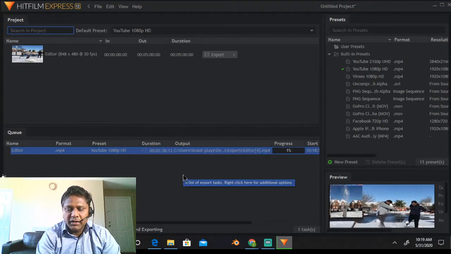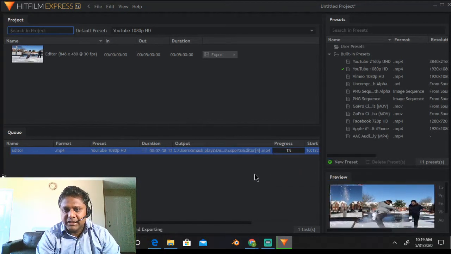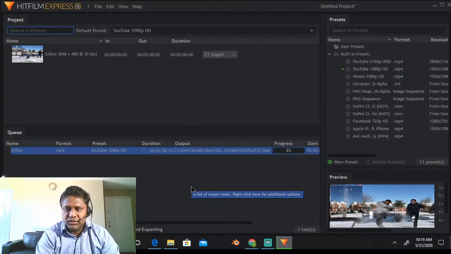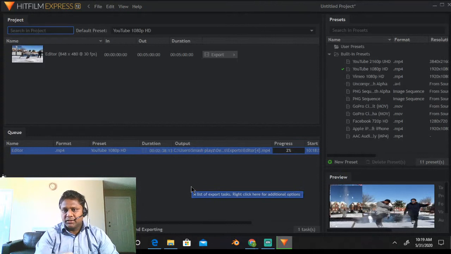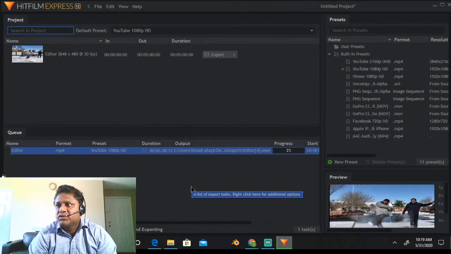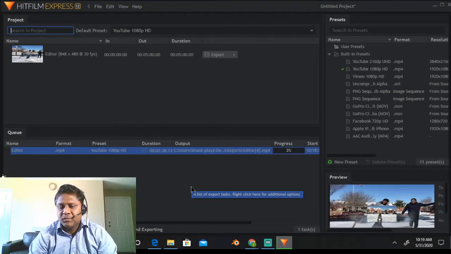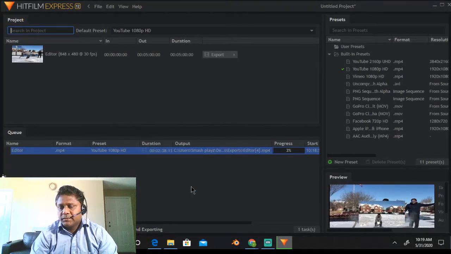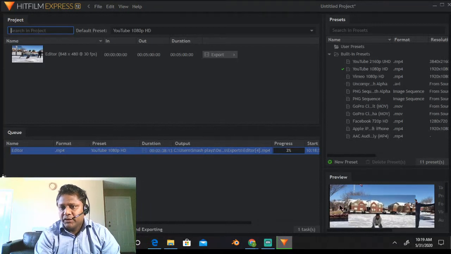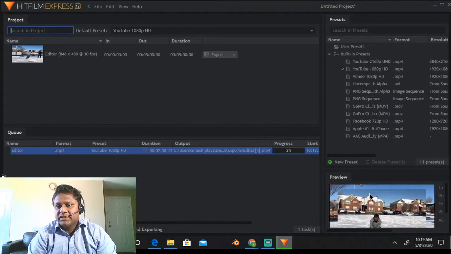So in case you are wondering where this file is getting saved, this is the location where the files will get stored. It may take some time to actually export it. Meanwhile, if anyone has any questions, I am happy to answer that. Here in the output preview window, you can see what is getting exported.